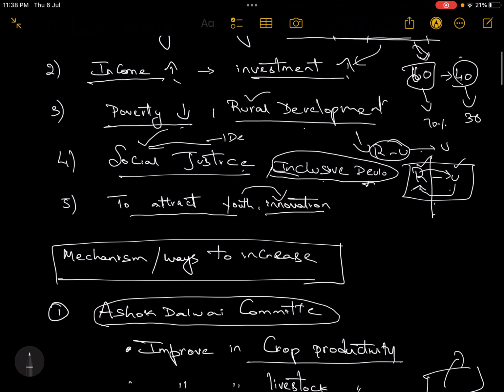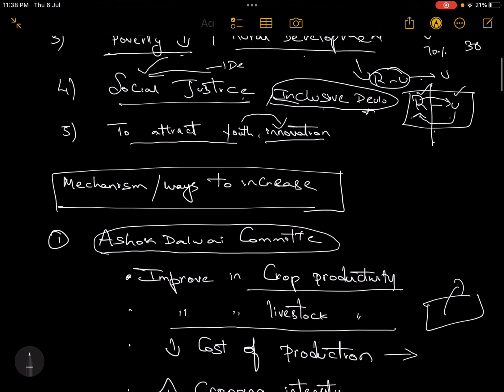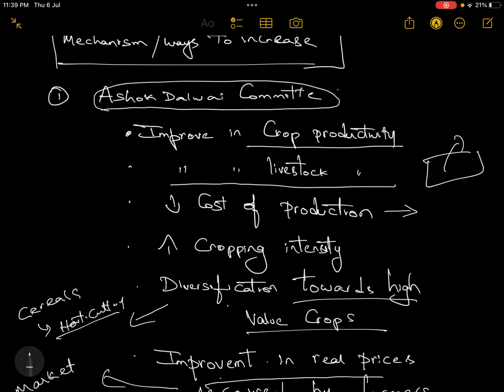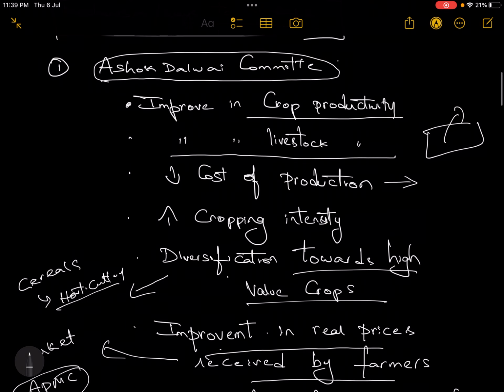Now, how to increase the farmers' income? Farmers' income can be increased in various ways, but instead of writing our own ways, go by the committees. The government has already appointed various committees, and they have given very good recommendations. One important committee is the Ashok Dalwai committee. It has given recommendations like improving crop productivity, improving livestock productivity, and decreasing the cost of production.